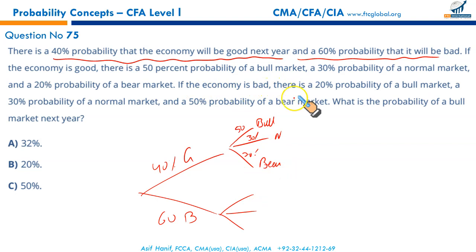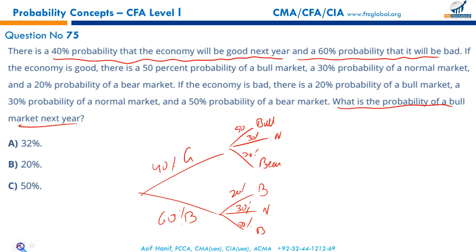If the economy is bad, which is 60% probable, there will be a 20% probability of a bull market, a 30% probability of a normal market, and a 50% probability of a bearish market. With the full probability tree constructed, we may have to roll it back. What is the probability of a bull market?